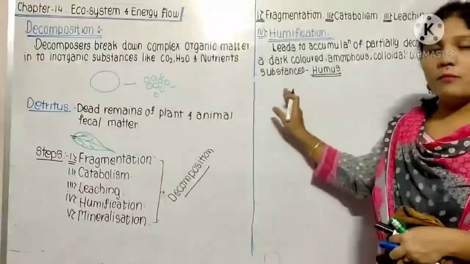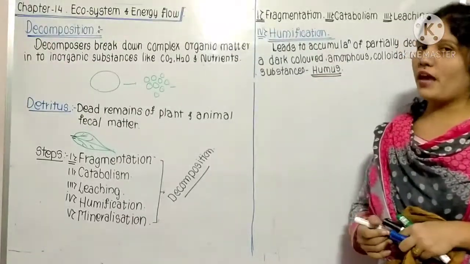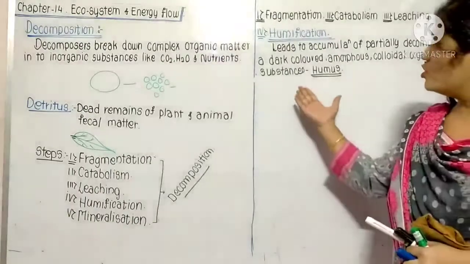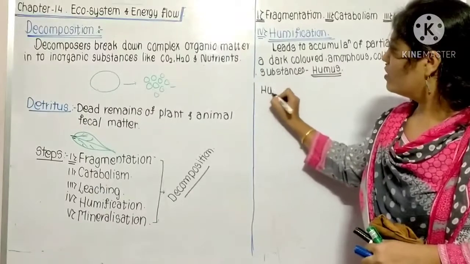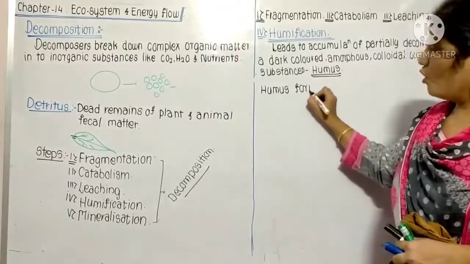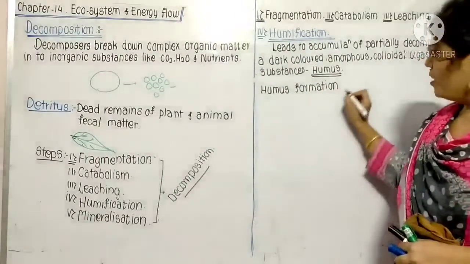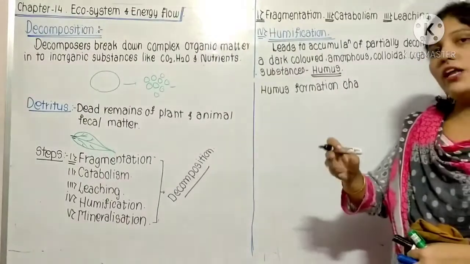Here, many reactions take place. On that humus, many microbial reactions take place. It undergoes decomposition, and after this, the humus is there. Whenever humus formation takes place, it changes the soil texture. You can see the soil at that time.